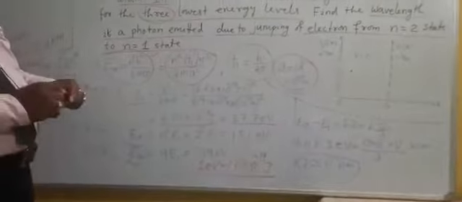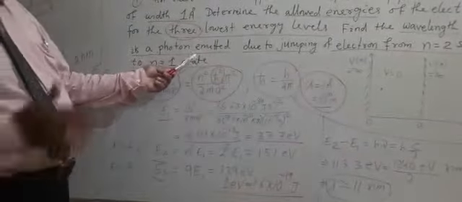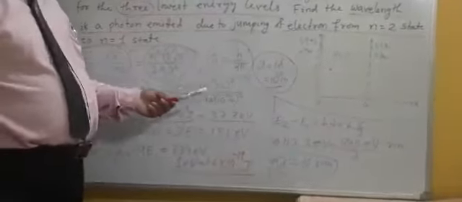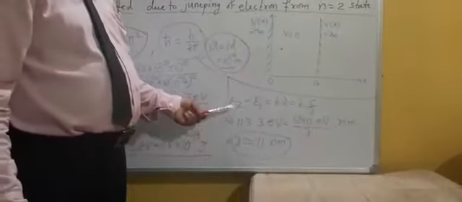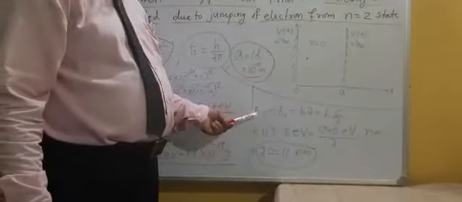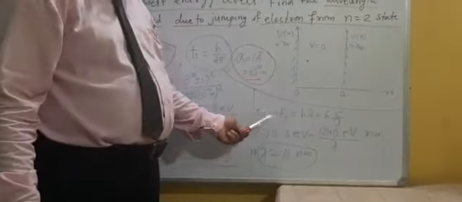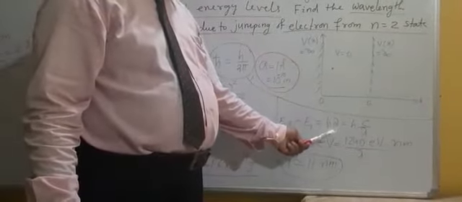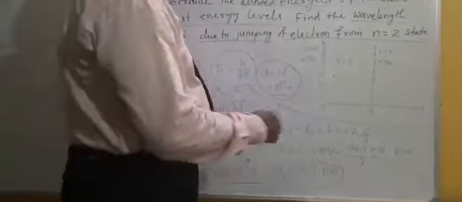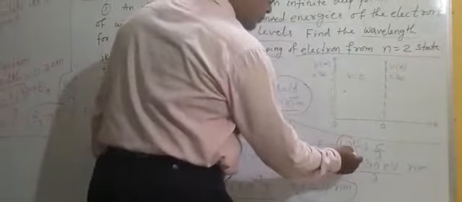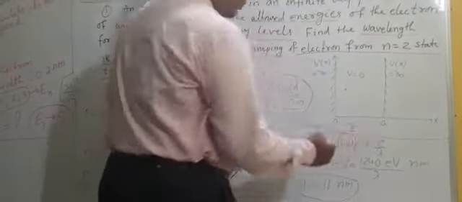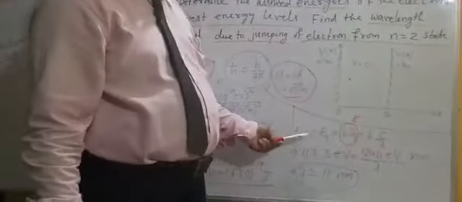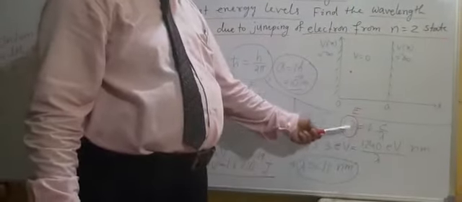Then the second bit: when the electron jumps from n2 to n1 state, what is the wavelength of the photon? As per the formula, E2 minus E1 is the jumping of the electron from E2 to E1. This difference gives you the energy of the photon. h nu is the energy of the photon emitted during the jumping of the electron. So E2 minus E1 is equal to h nu.